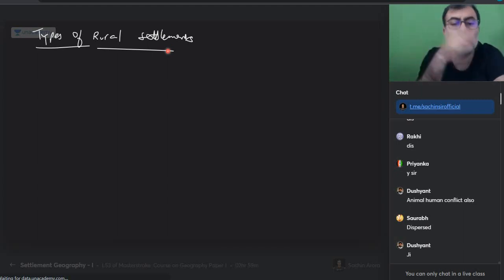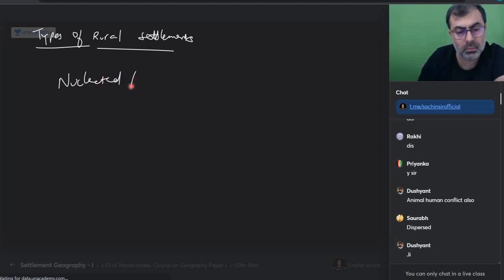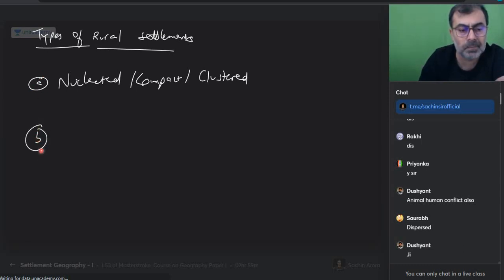Based on the degree of clustering, geographers have traditionally divided the rural settlements into three categories, namely nucleated, compact, clustered, dispersed, and semi-nucleated.